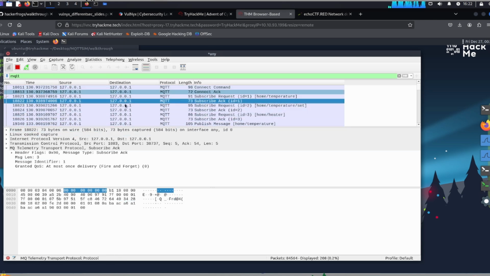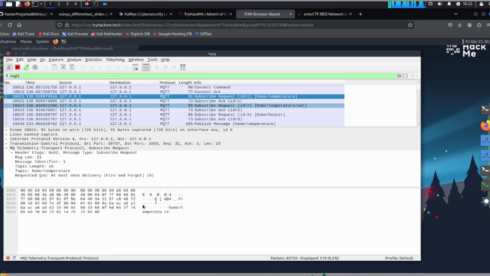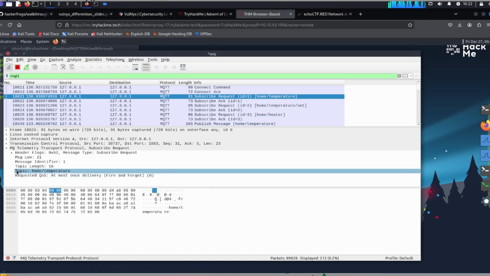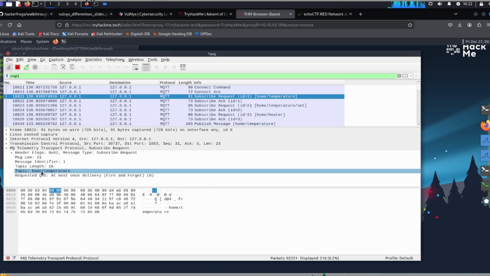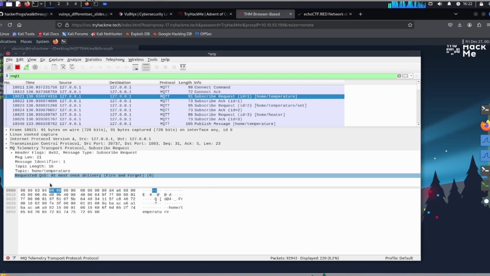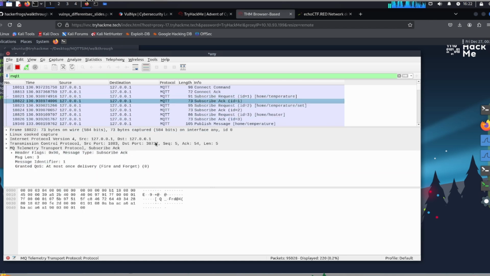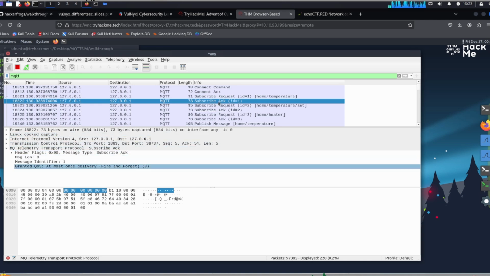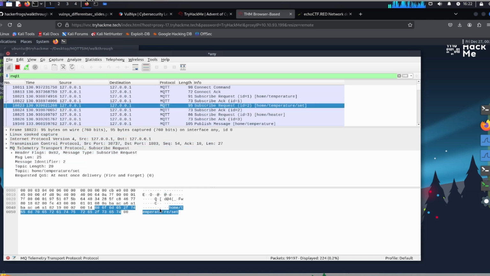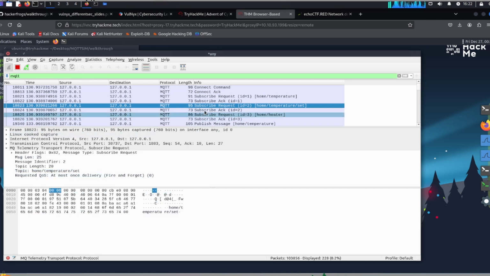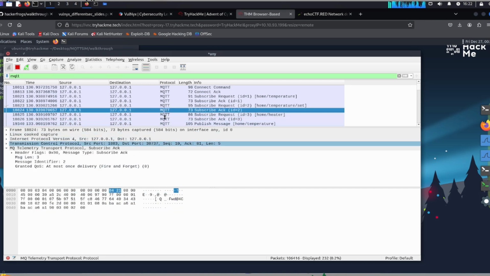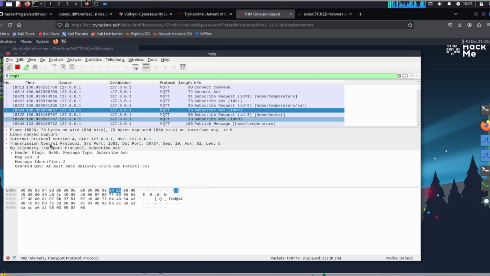Great. Okay, so MQTT protocol. So we've got our temperature over here, and we're subscribing to the topic home temperature over here. That's great. Okay, and then in the next one, let's see, we've got temperature set, home temperature set, and then where does it say that it is -9 degrees? We need to find that.